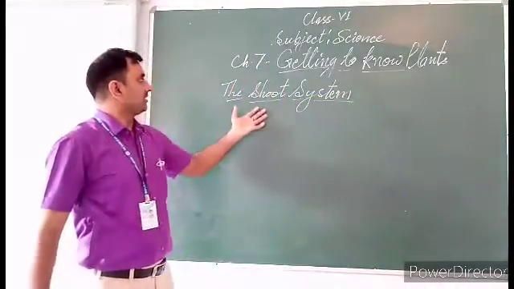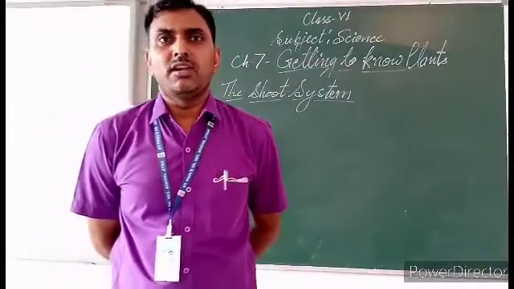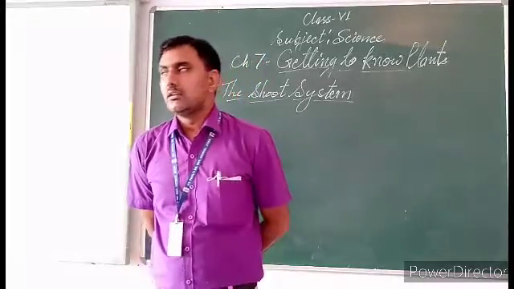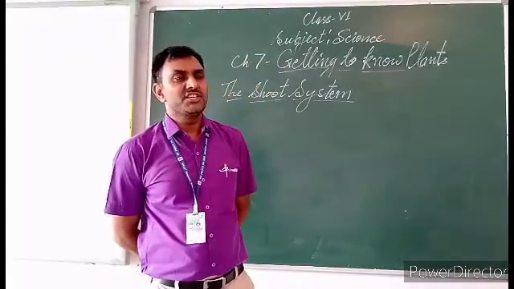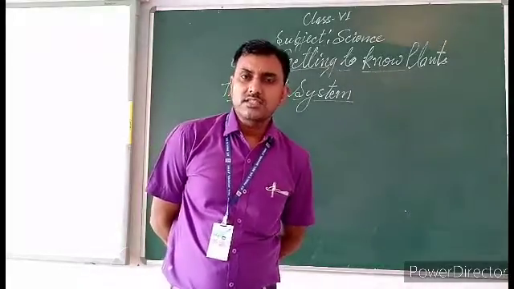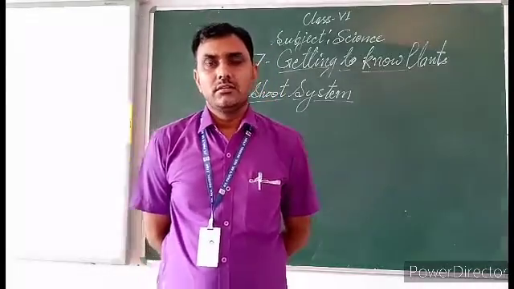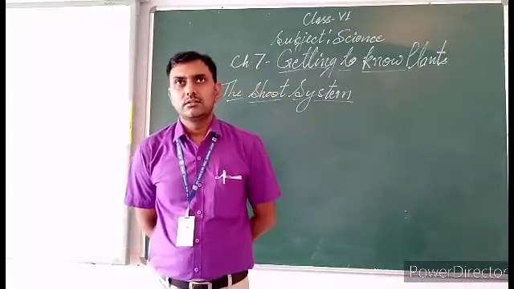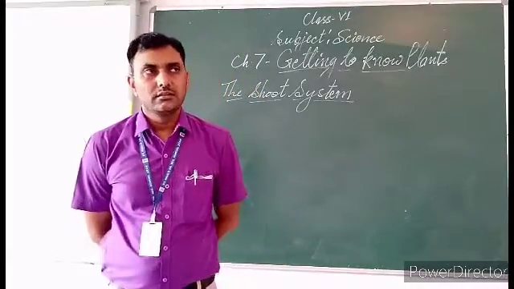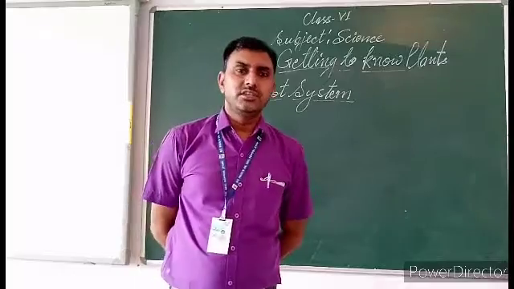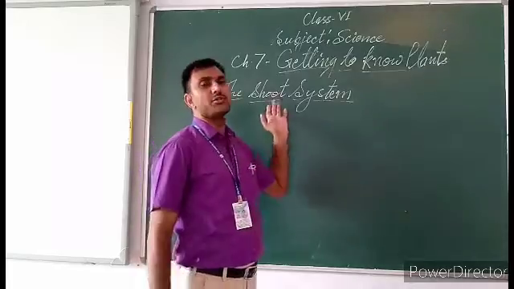Now we will discuss the shoot system. The shoot system of plants consists of the stem, branches, flowers, fruits, leaves, beans. These parts come from the shoot system.